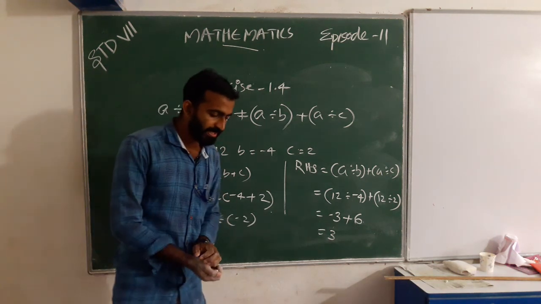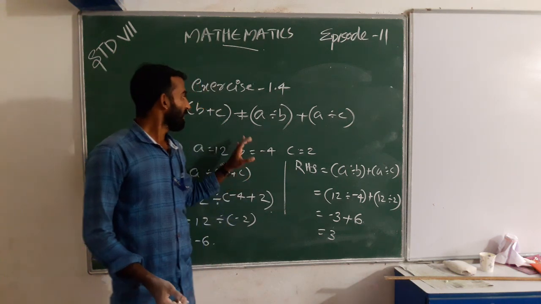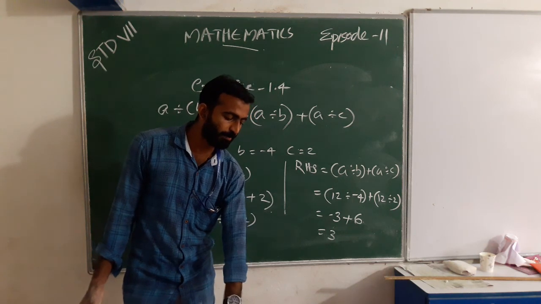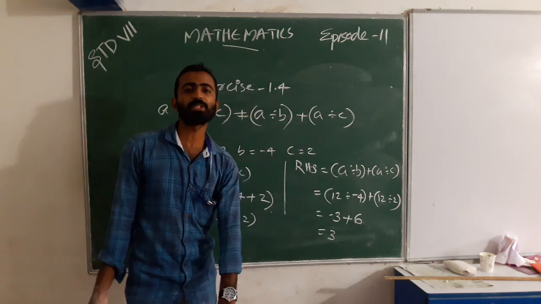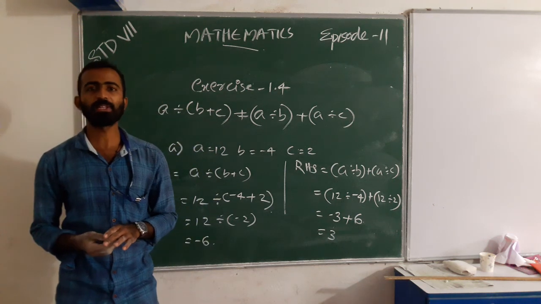The second one, B part, is for your homework. In B part, a is -10, b is 1 and c is 1. Please write your homework in your notebook and find this solution.